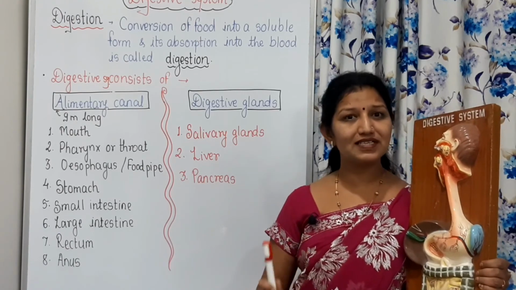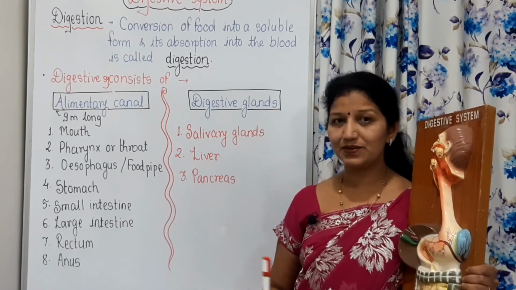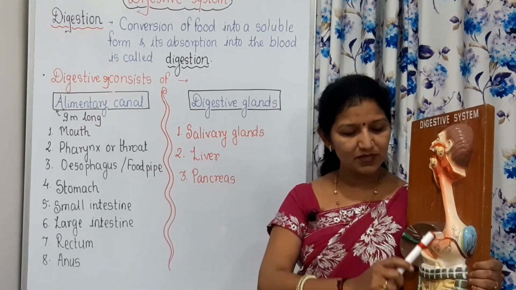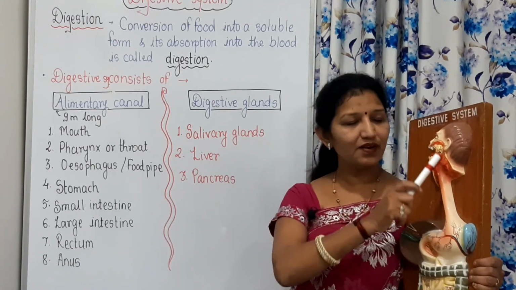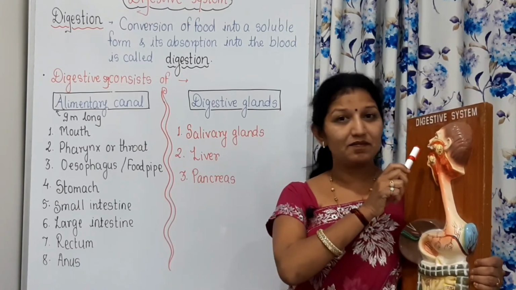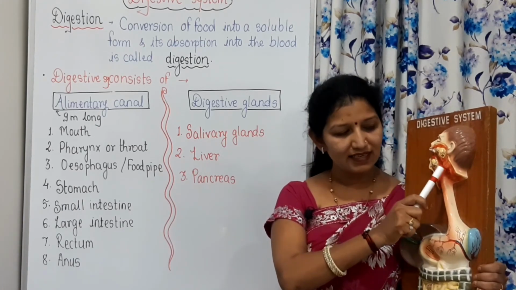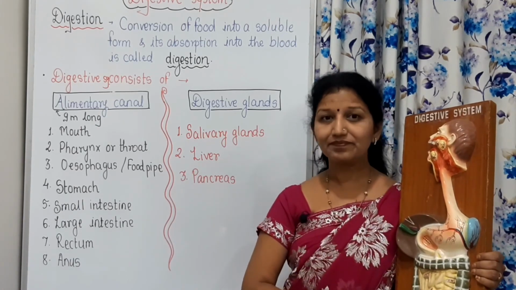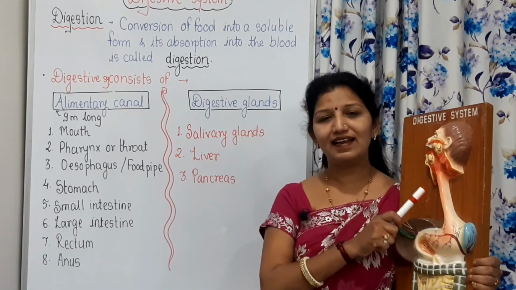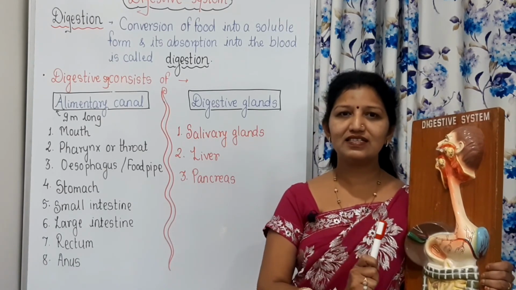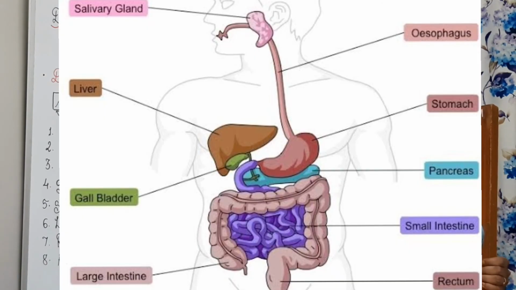Now, you must have understood the whole process of digestion, the journey of food from the mouth to the anus. Like this, the digestive system plays its role.